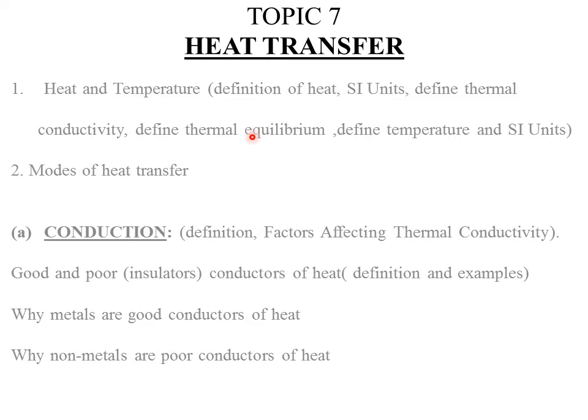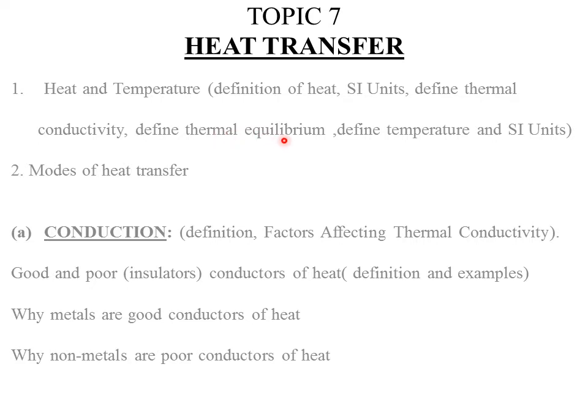For example, if you have one body at 70 degrees Celsius, then the other one at 10 degrees Celsius, the temperature difference, remember difference in mathematics means subtraction, will be 70 degrees minus 10 degrees, which equals 60 degrees. So in that case, the heat will be transferred from the 70 degrees Celsius body to the 10 degrees Celsius body. Heat will be transferred from a body at a higher temperature to a body at a lower temperature.